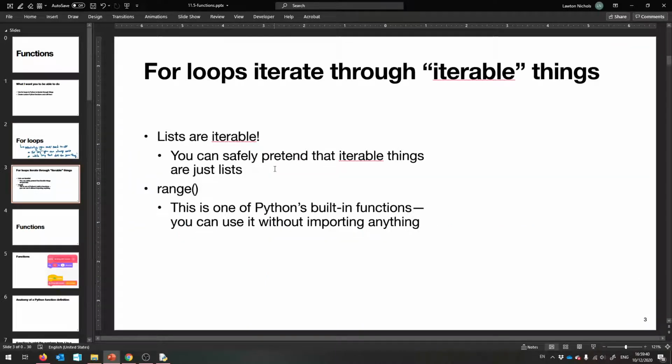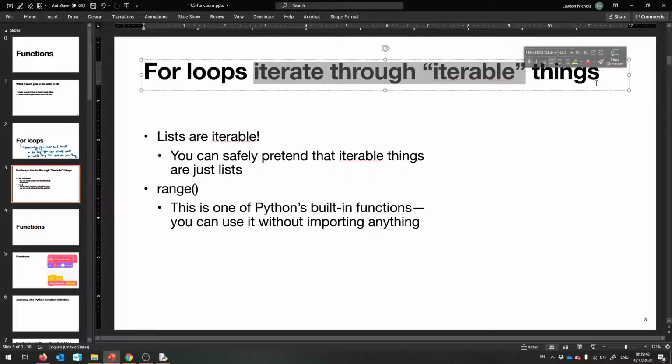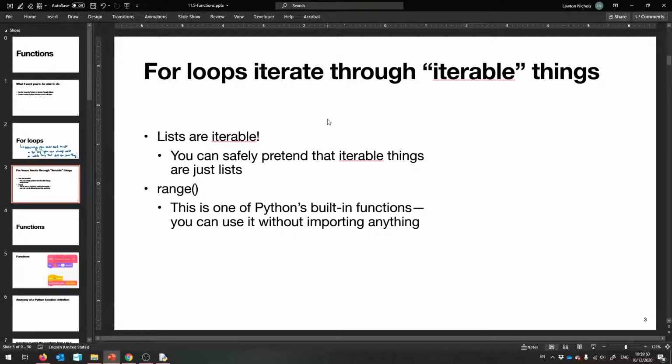So what a for loop is, it's a structure in Python that allows you to iterate through what are known as iterable things. So lists, for example, are iterable. So let me give you that example first. Here's my list L equals, I don't know, 1, 2, 3, 4.